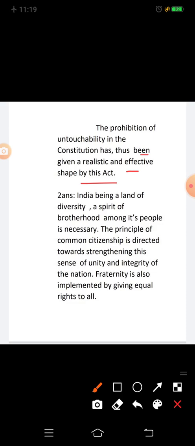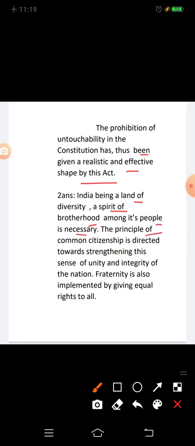Question 2 of section F: discuss the importance of fraternity as an objective of the Constitution. Answer: India being a land of diversity, a spirit of brotherhood among its people is necessary.